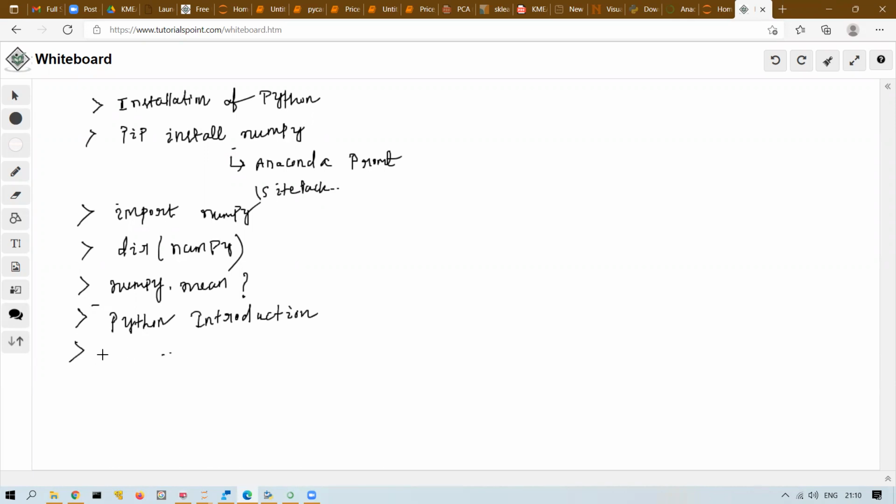Then we have discussed about variable. Have we discussed about variable? Yes, we discussed about variable last time. What is a variable? Variable is a storage or container which stores value. How to define a variable?